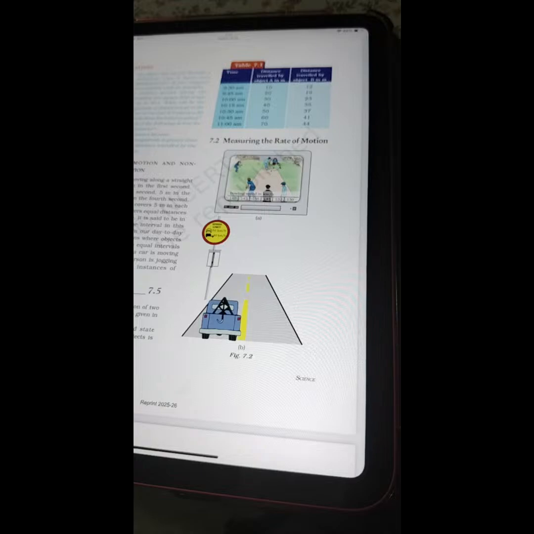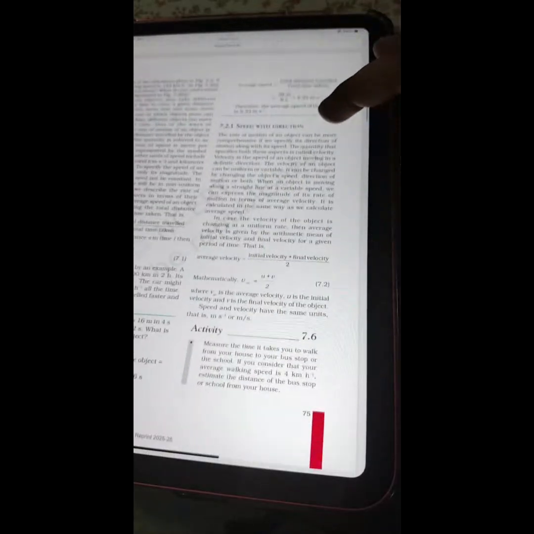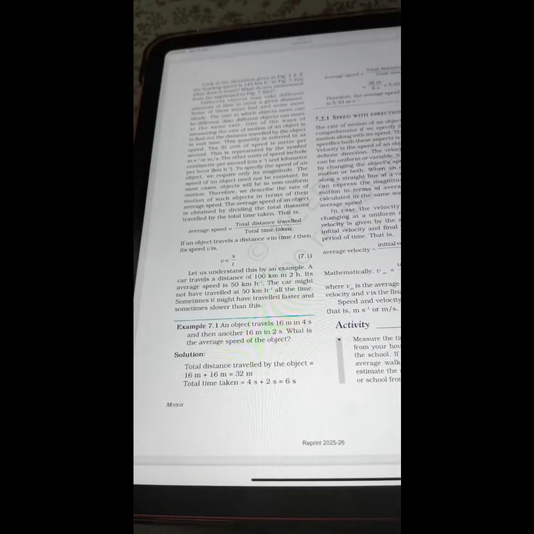We are moving to the next topic, that is 7.2, measuring the rate of motion. So I have flipped the page and we are on page number 75 of the motion chapter, grade 9. Look at the situations given in figure 7.2. If the bowling speed is 143 km per hour in figure 7.2a, what does it mean? What do you understand from the signboard in figure 7.2b?